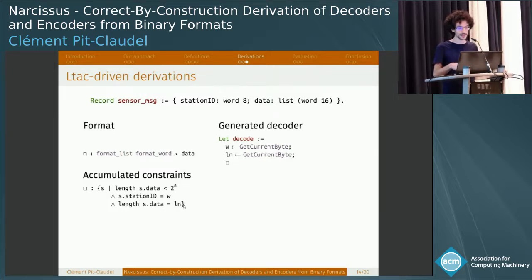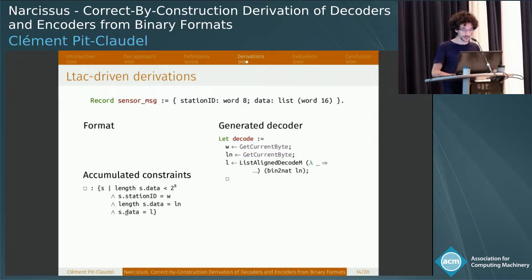Now we see a format list. So here we'll use the list decoder. And I omitted what we pass as the body of the list decoding function. But we gleaned an extra bit of information that says that the data should be this L. And finally, with all the constraints that we've accumulated, we can actually reconstruct the source value in the source type, sensor message, from this W and this L that we got.